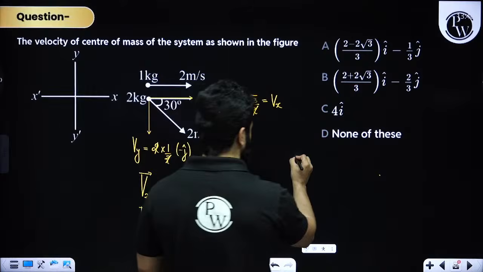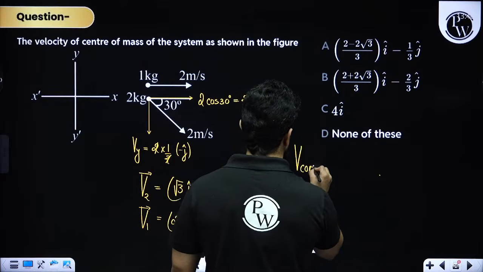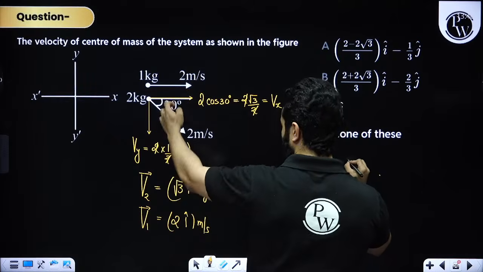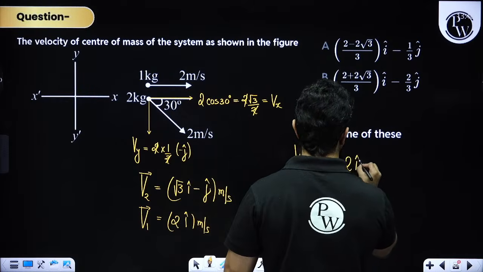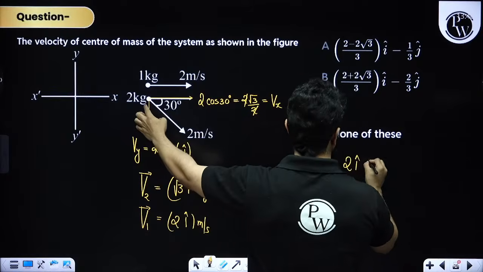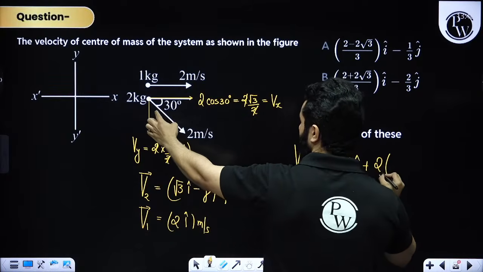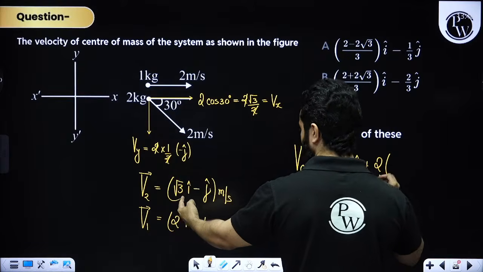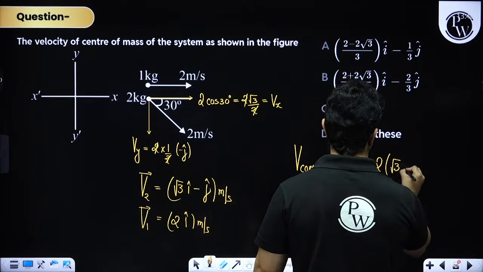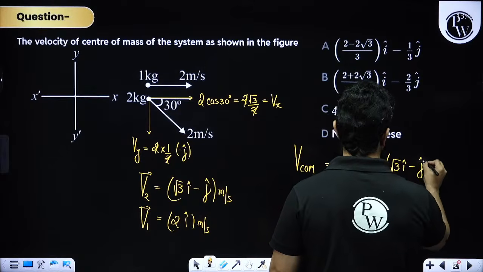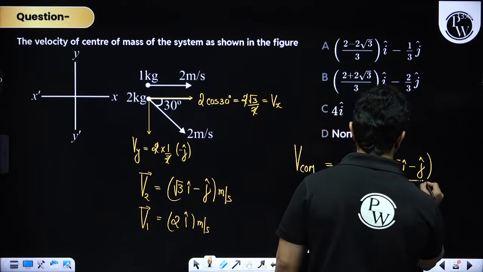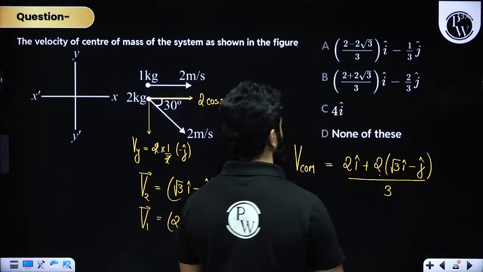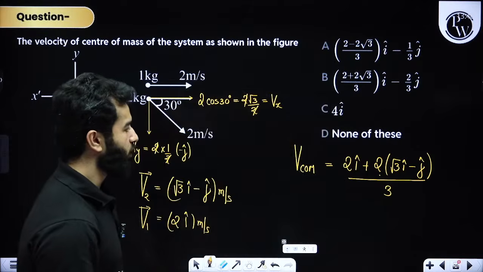So center of mass velocity will be m1 into 2, that means 1 into 2, so that means 2 i cap meter per second. Then m2 into V2. So V2, my dear friends, first we write root 3 i cap minus j cap whole divided by total mass, which is 3. Hopefully this is all clear to you.